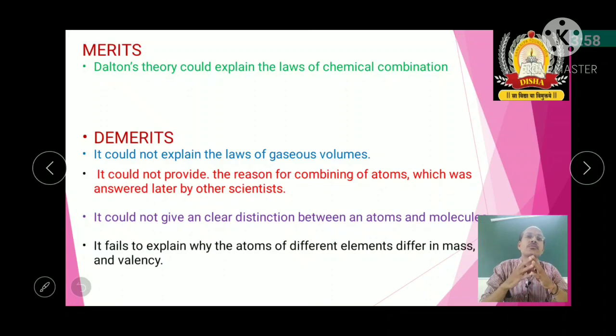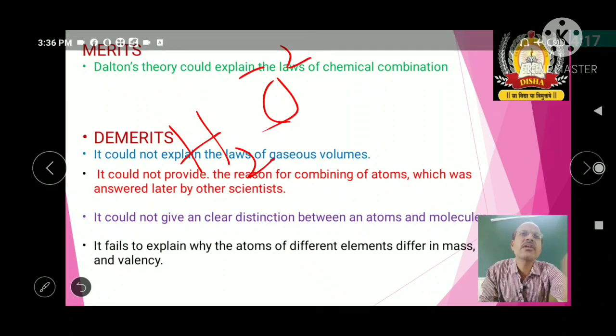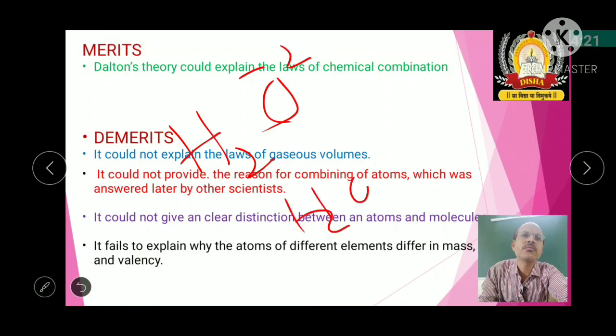And also, whenever two elements combine and produce more than one product, the valency will change. For example, if you take H2O, here the valency or the oxidation state of oxygen is -2, but if you take H2O2, here it is -1.